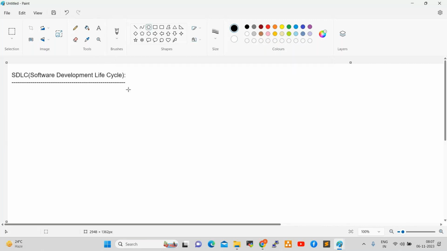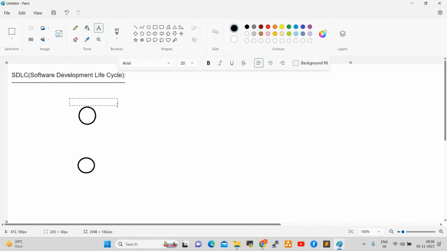So developers develop the code in their local workspace, right? As a DevOps engineer, we need to coordinate with the developers. So this we can say is the local workspace.